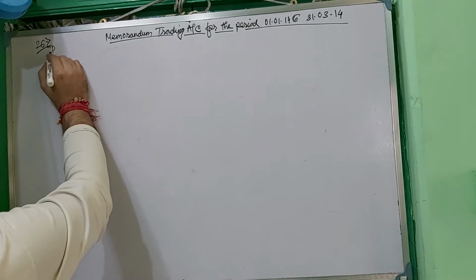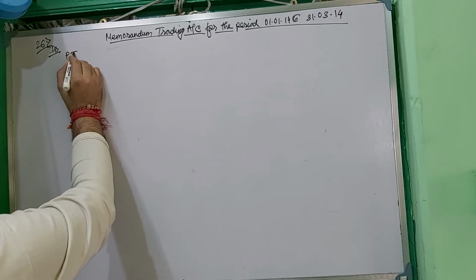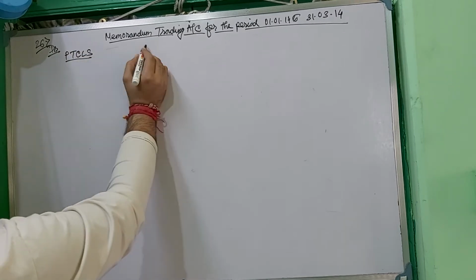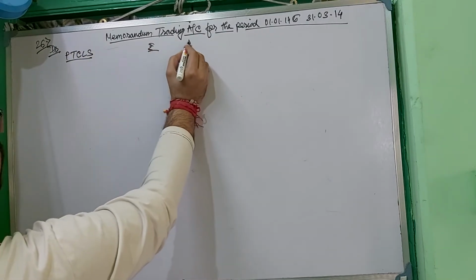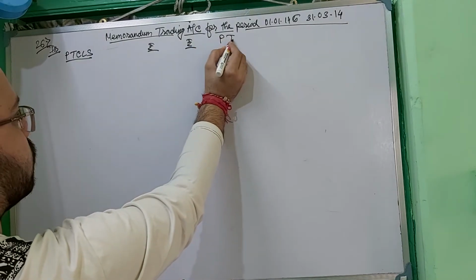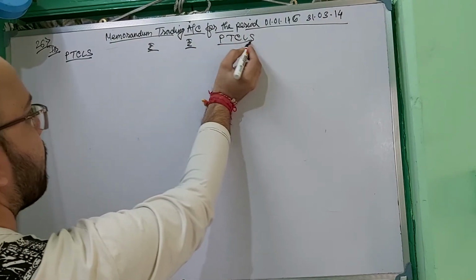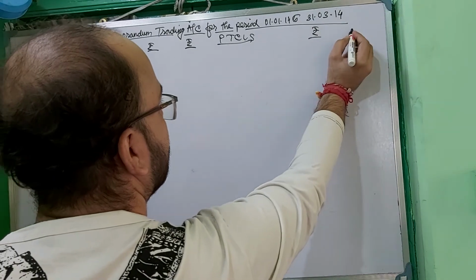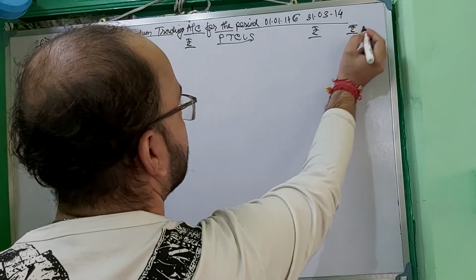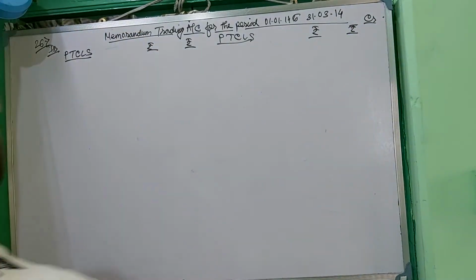Okay? So debit: particulars, amount rupees; credit: particulars, amount rupees. Always mention debit and credit, without that the sum will be totally written off, cancelled.